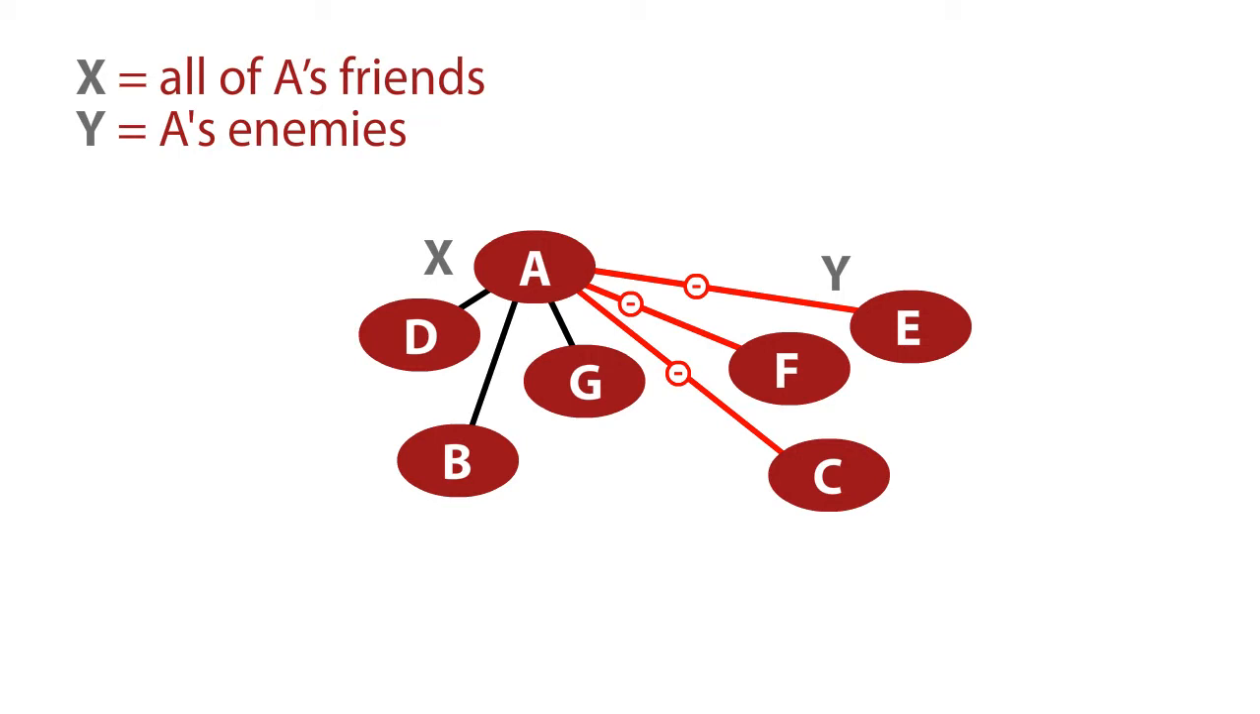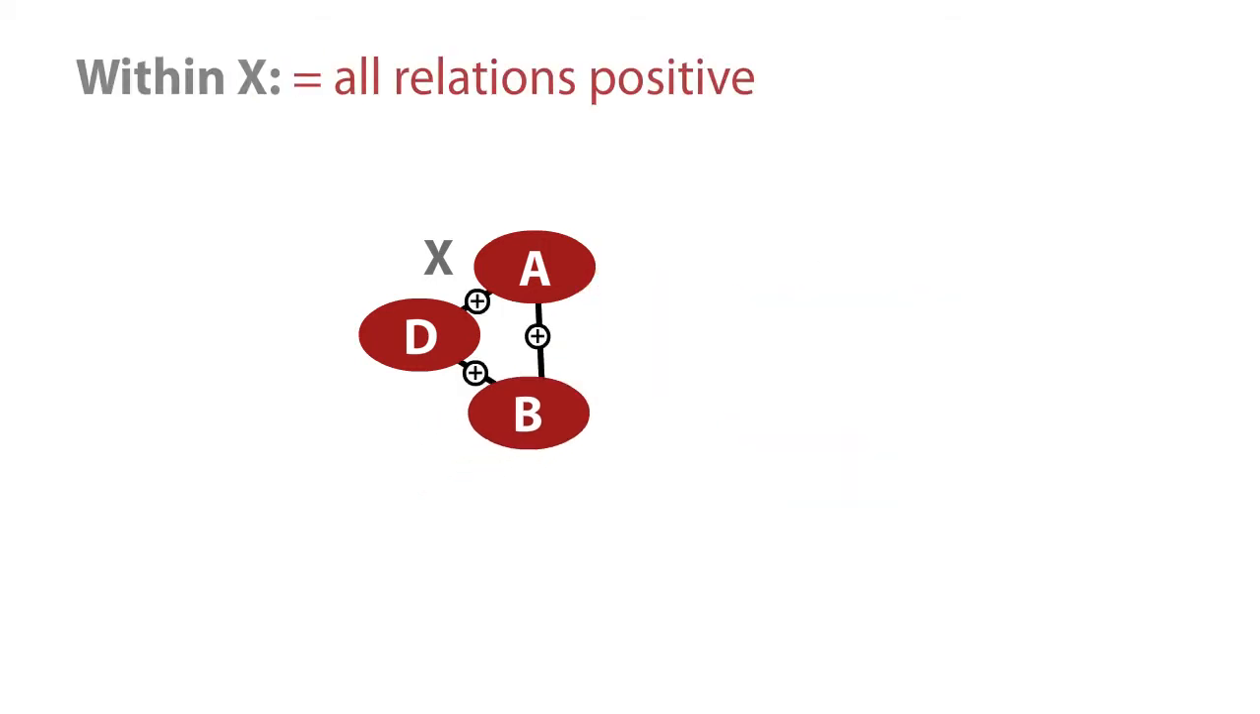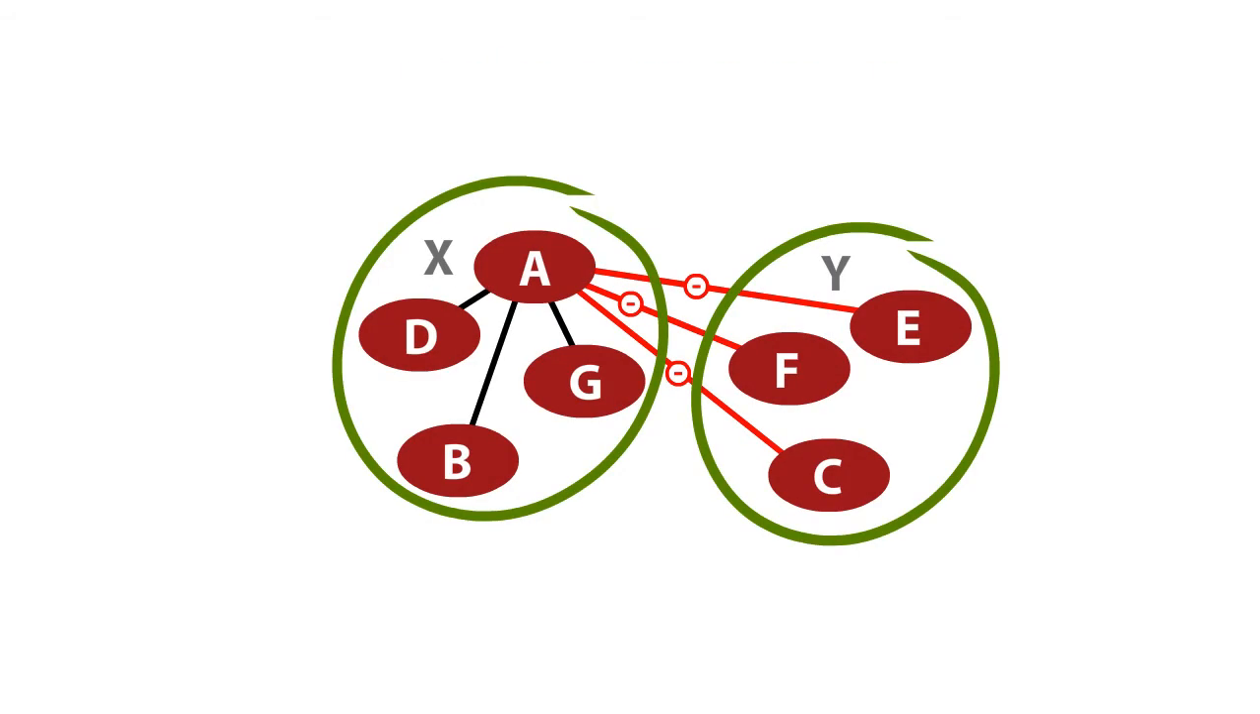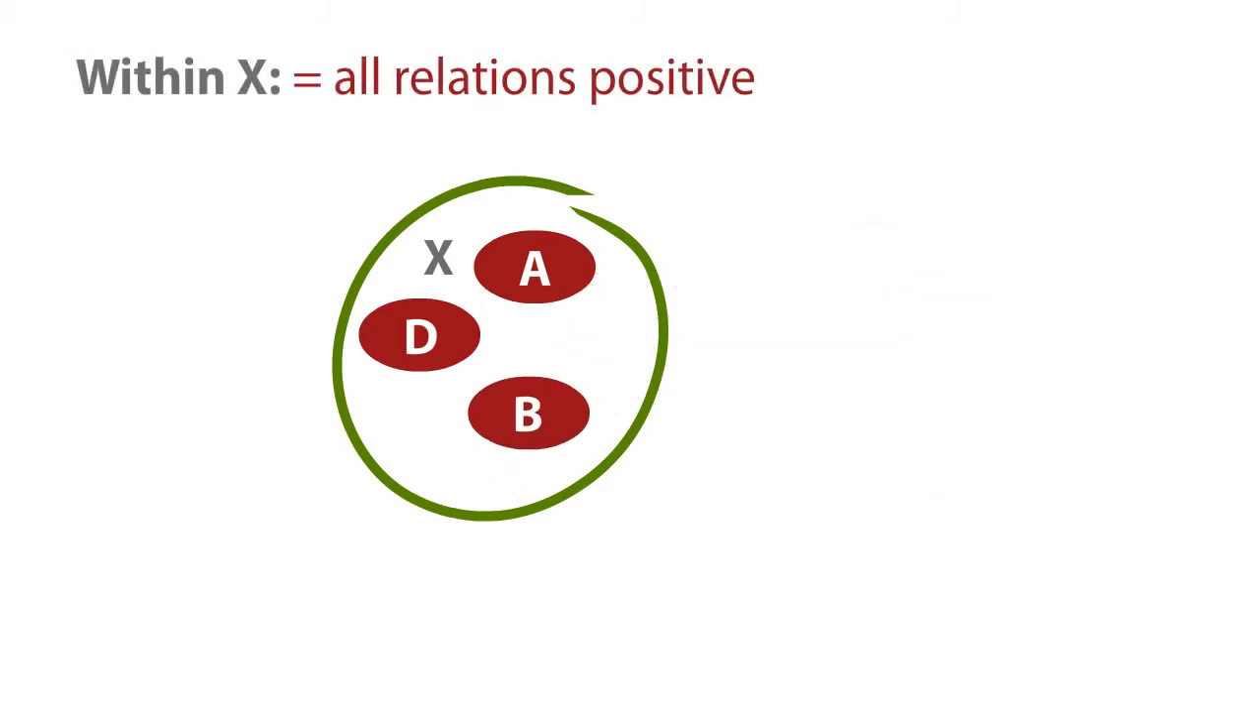So let's try to prove this. What I need to prove is that within X, all relations are positive. Within Y, all relations are positive. And across the groups, all relations are negative. So let's focus on X first. Indeed, in X, we see that A has positive relations. What we need to think about is, is it true that other people in the group must have positive relations also? So let's focus on one of those.